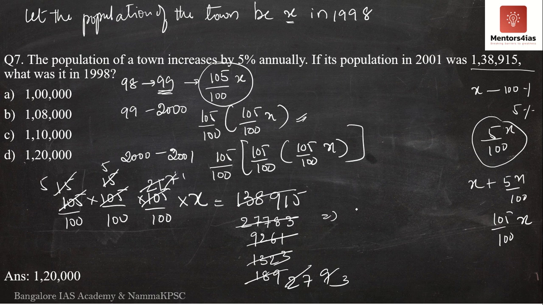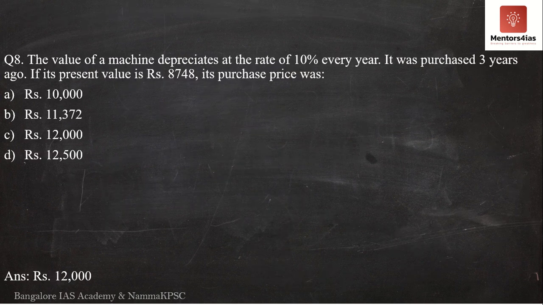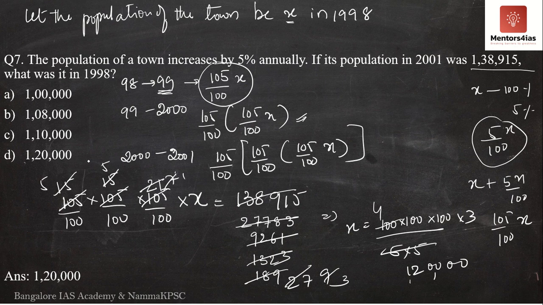So what are we left with? X is nothing but taking all these hundreds to the right hand side. We have 100 into 100 into 100 into 3 divided by 5 into 5. 5 into 5 is 25, 25 4s it is 100, 4 3s is 12. So it is 12 into 100 into 100, it is nothing but 1,20,000. So the population is 1,20,000.